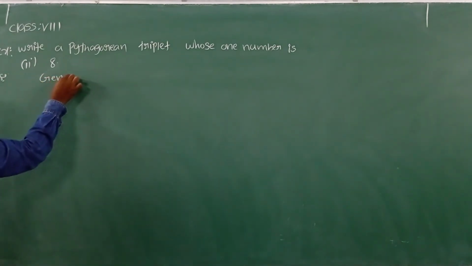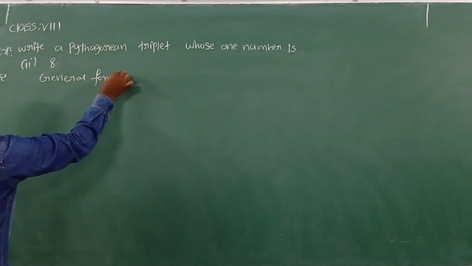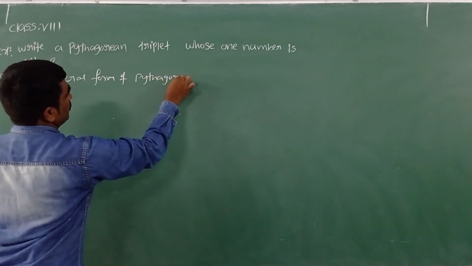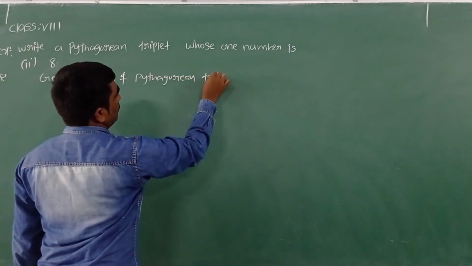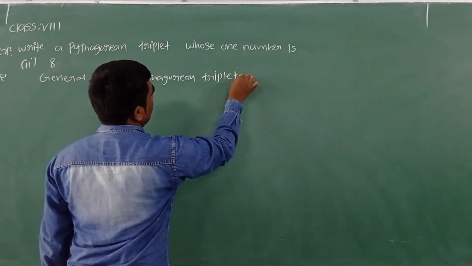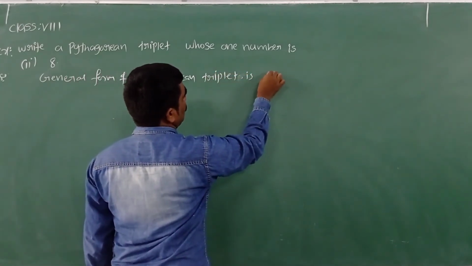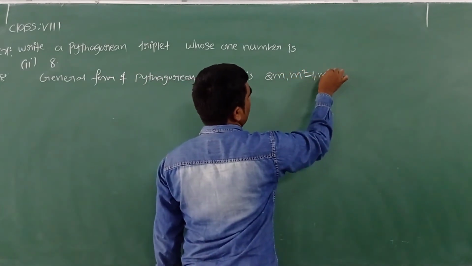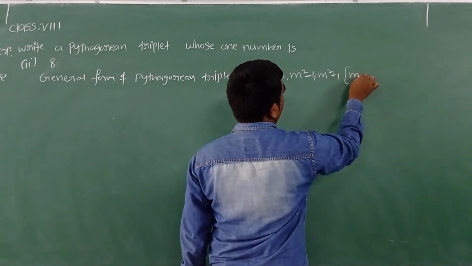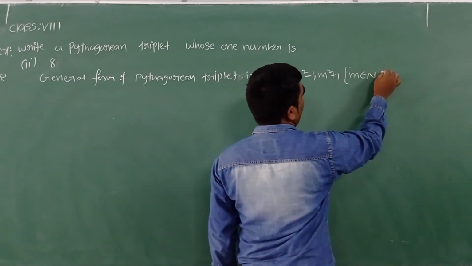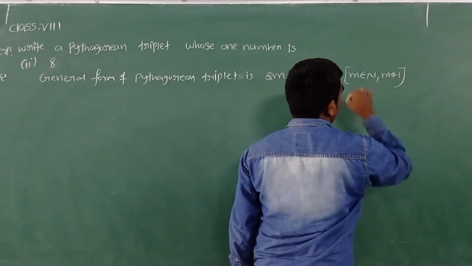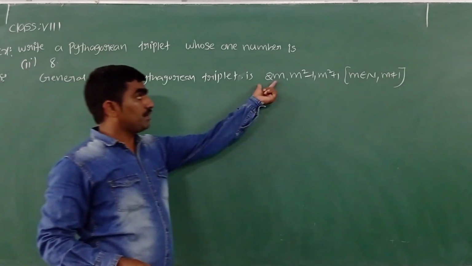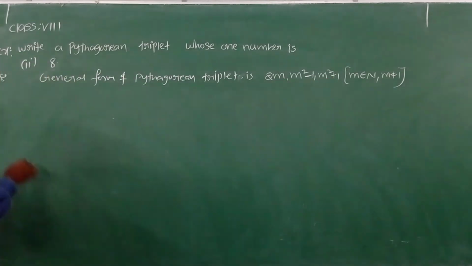We know that the general form of Pythagorean triplets is 2m, m square minus 1, m square plus 1, where m belongs to natural numbers and the value of m is other than 1. Now this one number 8, whose value it is we actually don't know. So let me take case 1 here.